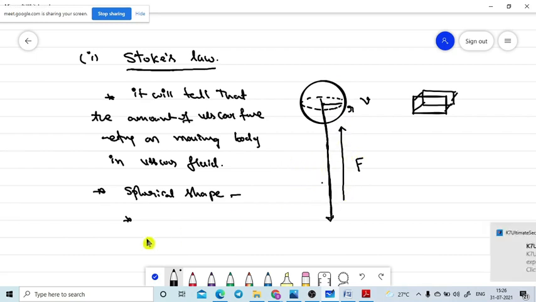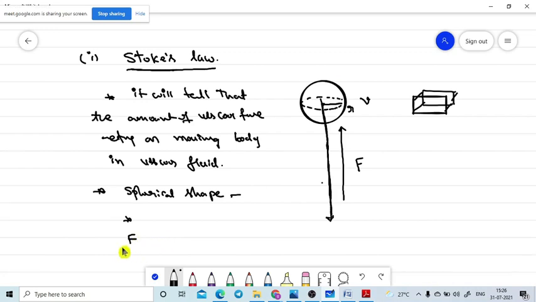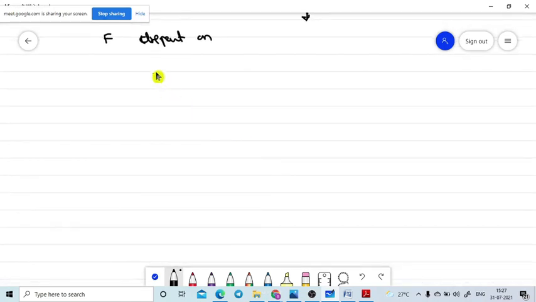The viscous force acting on the body depends upon three important parameters, and we are going to discuss them one by one. The first point is velocity.